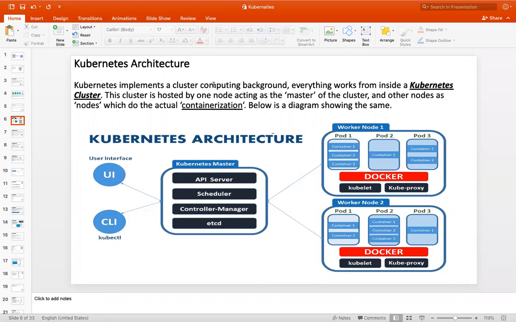So the cluster is hosted by one node acting as a manager of the cluster, and other nodes which do the actual containerization, right? So we have a UI, and you have a CLI, kubectl, to interact with the master machine, to deploy the containers or to delete the containers. We have a command line interface which will talk to the master machine. Then we can manage the containers.